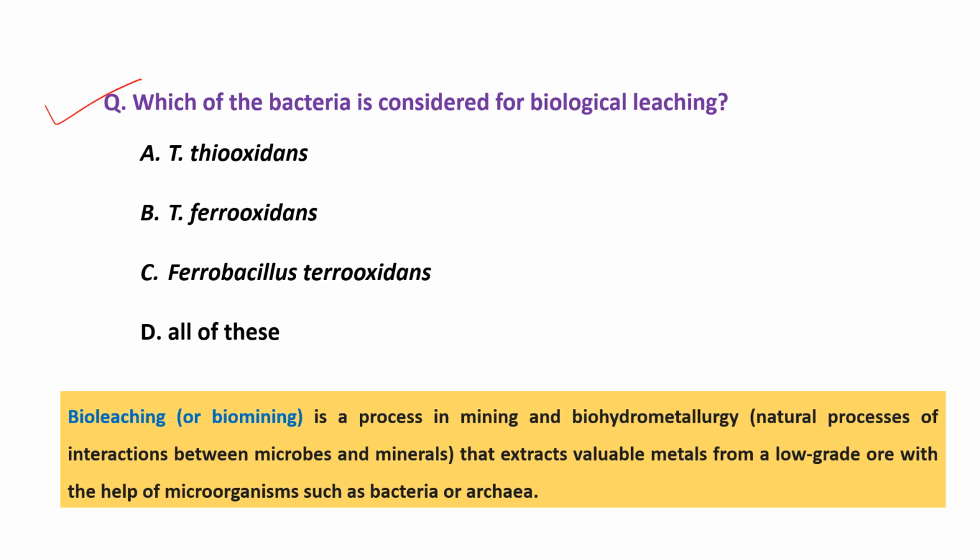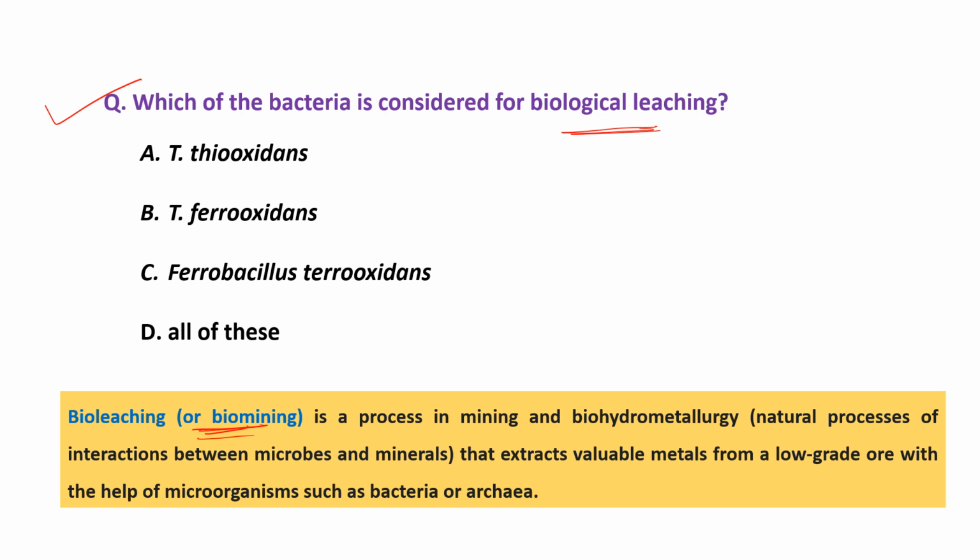So the next question: which of the bacteria is considered for biological leaching? So what is biological leaching? Biological leaching is also called bioleaching or biomining. You can see the explanation below on bioleaching and biomining. So this is a process of mining, or we can say biohydrometallurgy. What is this? This is a natural process of interaction between microbes and minerals that extracts valuable metals from a low grade ore with the help of microorganisms such as bacteria and archaea.